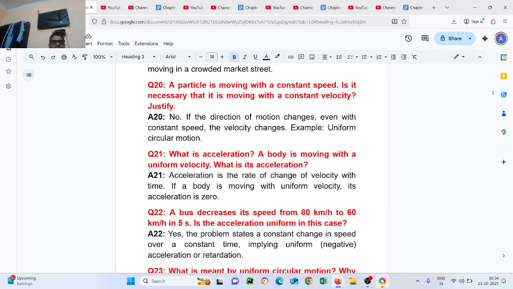Question number 22. A bus decreased its speed from 80 km per hour to 60 km per hour in 5 seconds. Is the acceleration uniform in this case? Yes.